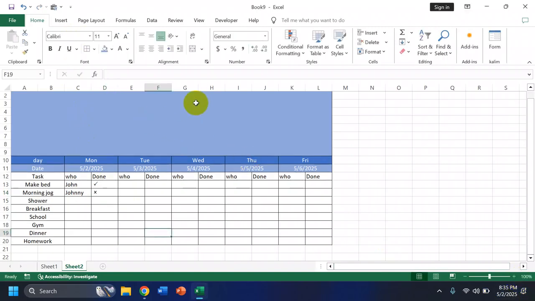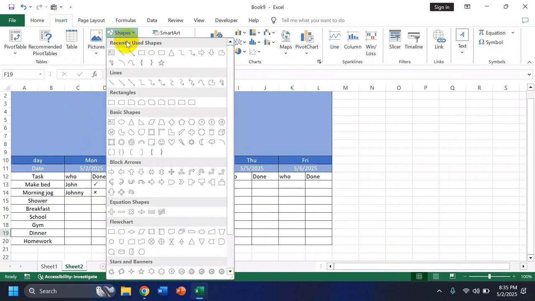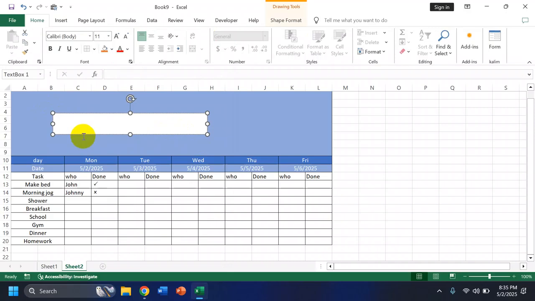Okay, now we're going to move on to decorating this top section. So we're going to first go to insert. You're going to go to shapes, and you're going to click text box. And you want to put your text box from over here to over here. In the text box, you're going to type weekly chore schedule.